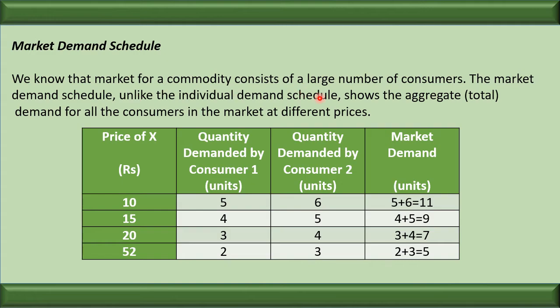It is a tabular presentation showing the demand at different prices. In this table, try to see the price is 10, 15, 20, and so on, and the demand made by consumer A. When the price is 10, the demand made by consumer A is 5, and the demand made by consumer B is 6. So the total demand, or the market demand, is 5 plus 6, 11. When the price increased to 15, demand made by A is 4, demand made by B is 5, and the market demand, that is the total of A and B, is 9, and so on.